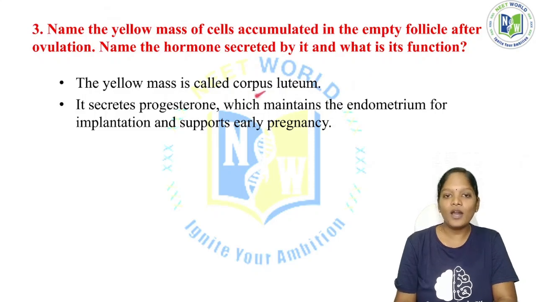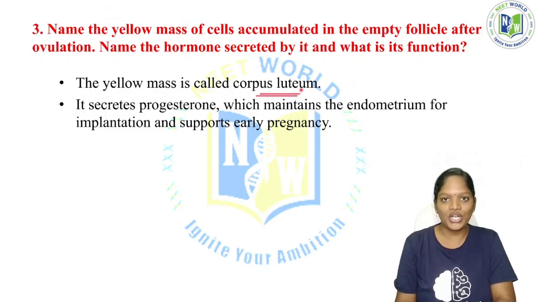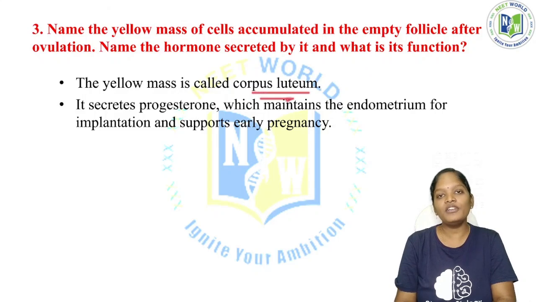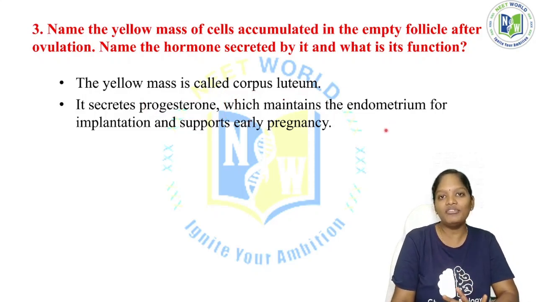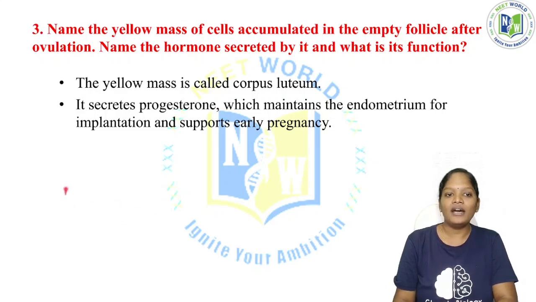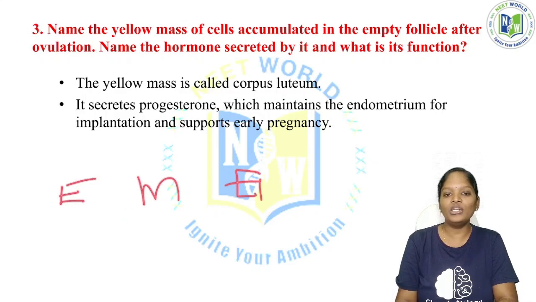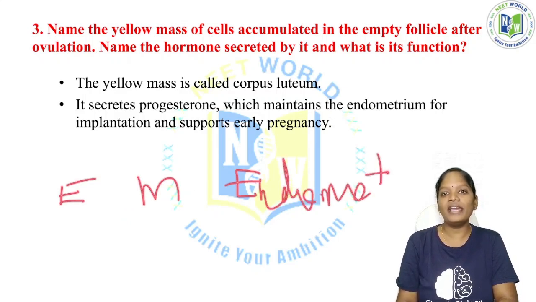Okay, and this corpus luteum is an important structure because it is responsible for secreting the hormone called progesterone, and this progesterone maintains the strength of the endometrium. In the uterus we have three different layers: the outer perimetrium, the myometrium, and the endometrium. This endometrium is very important for carrying the baby.